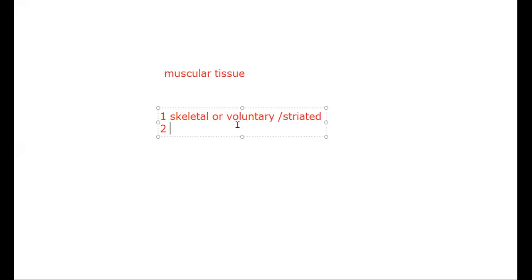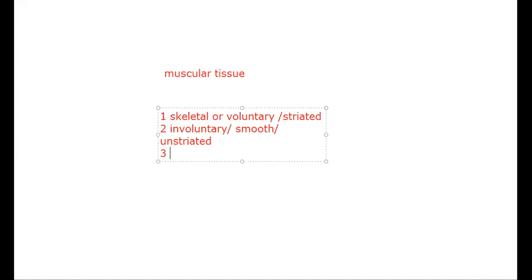The second one which we have done is involuntary, I-N-V-O-L-U-N-T-A-R-Y, or smooth, S-M-O-O-T-H, or unstriated, U-N-S-T-R-I-A-T-E-D. So this is the second type.